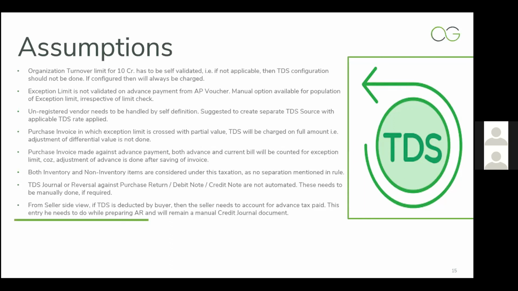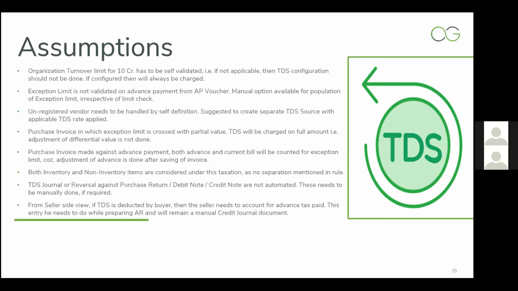The third point is that the unregistered vendor needs to be handled by self-definition. Now, who is an unregistered vendor? It's been said in the definition that any vendor who has not been filing ITR or doesn't have a PAN number is an unregistered vendor. For those vendors, the TDS rate needs to be applied at 5% directly, irrespective of any exception, irrespective of the TDS rule stating 0.1%. From day one, 5% TDS is to be deducted for those unregistered vendors.